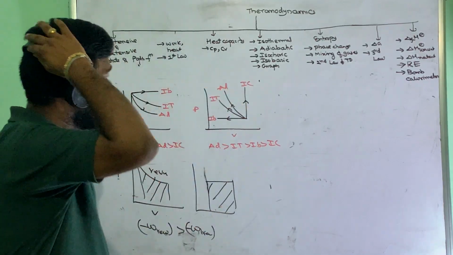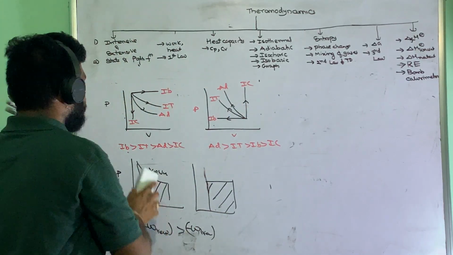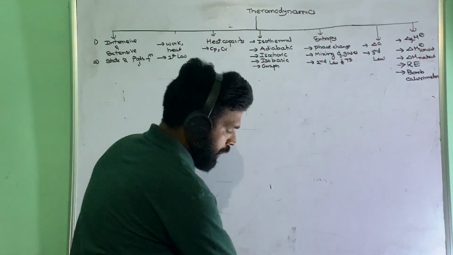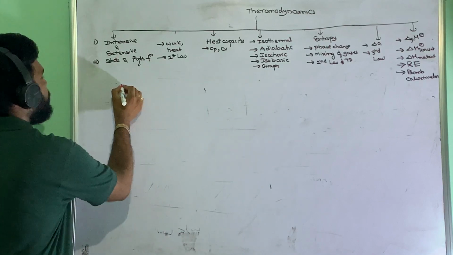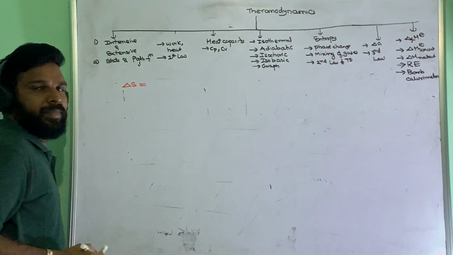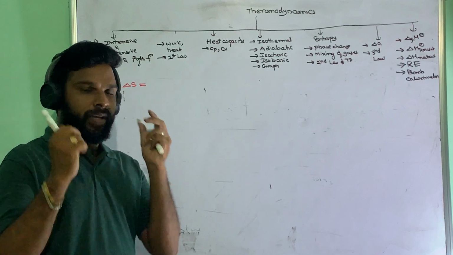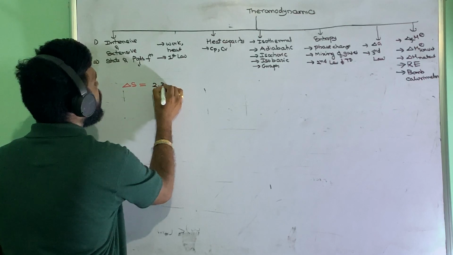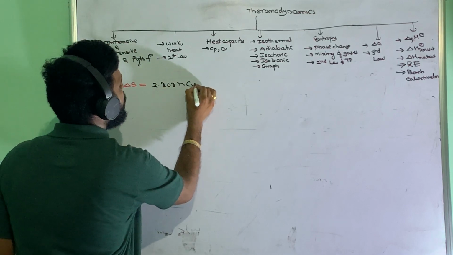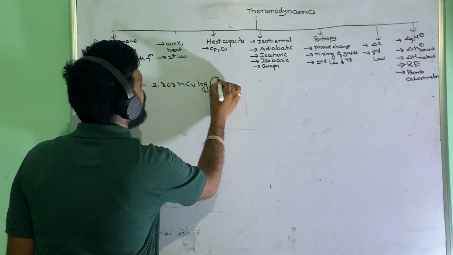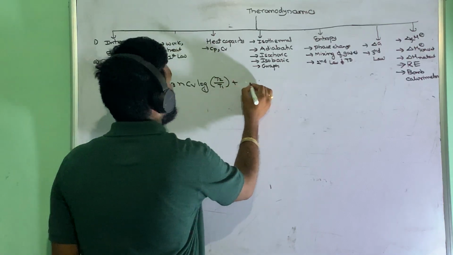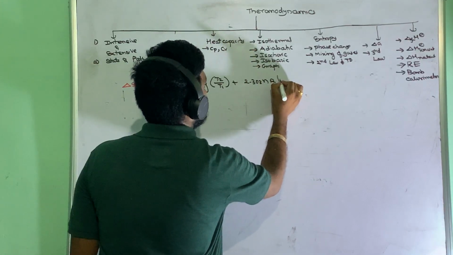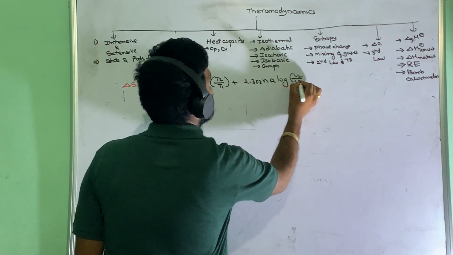And the next thing we are going to is entropy. So in the entropy case, delta S. Entropy is a measure of disorderliness, randomness. The delta S expression you have is 2.303 n C_V log T2 by T1 plus 2.303 n R log V2 by V1.